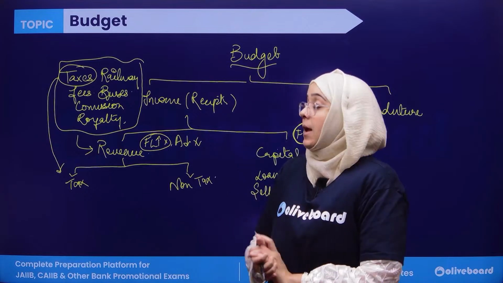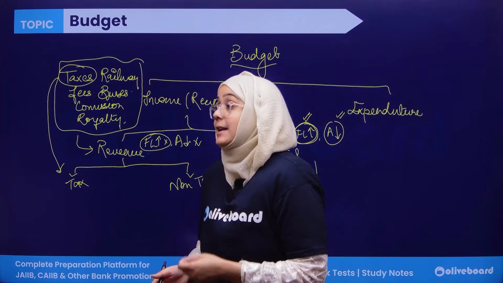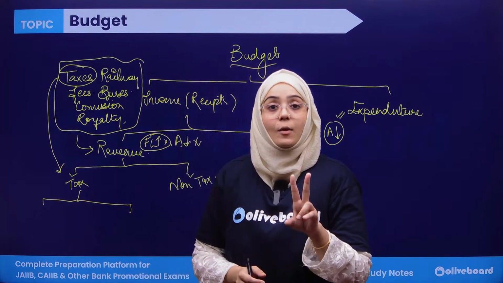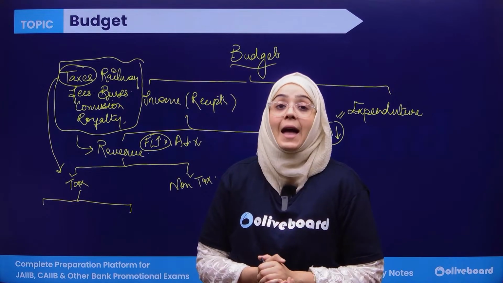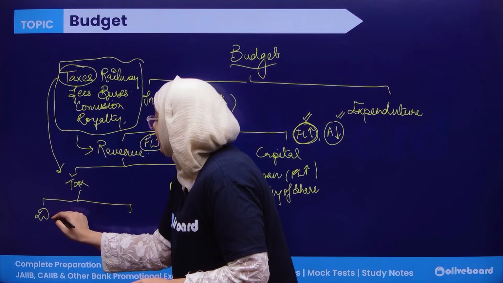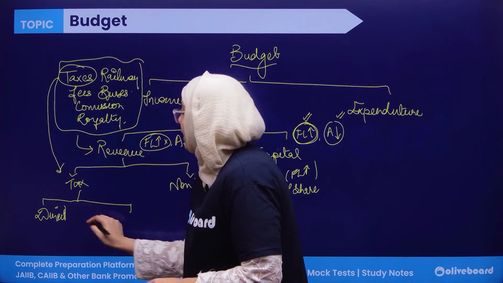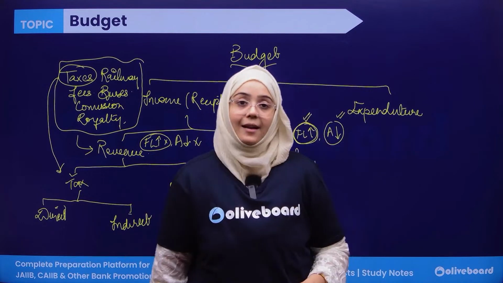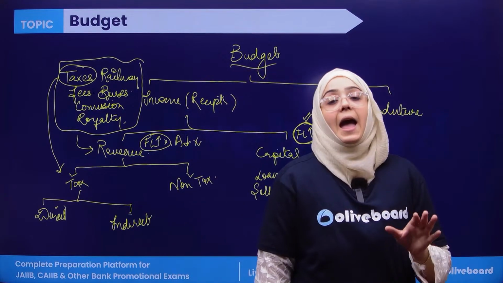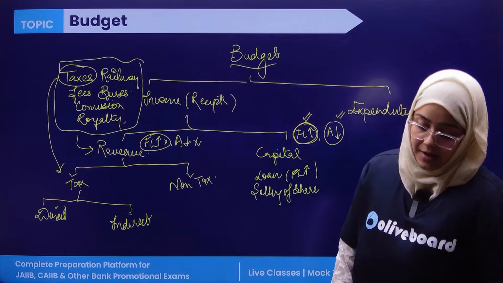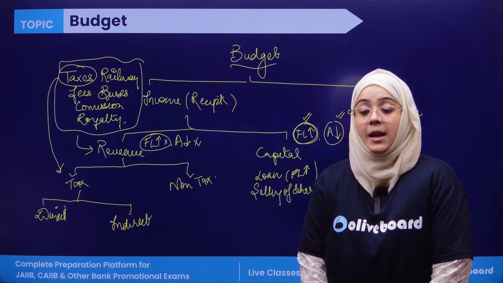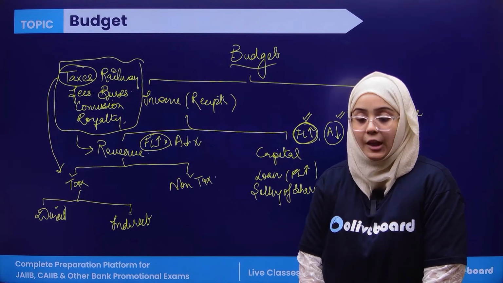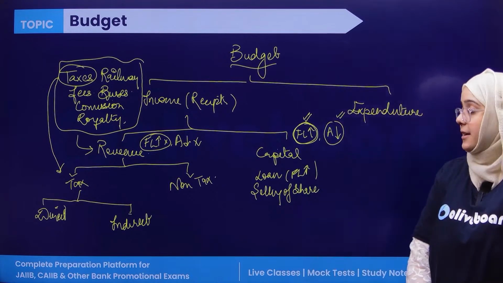Now, if we talk about taxation, taxation is again divided into two categories. There are two types of taxes which we have learned. First is known as direct taxes and the other is known as indirect taxes. Now, what is the difference between direct taxes and indirect taxes?